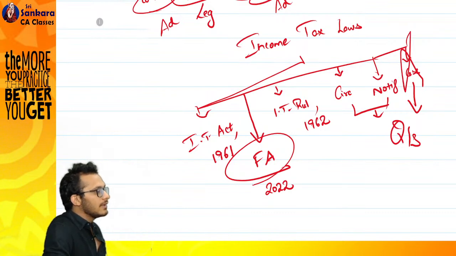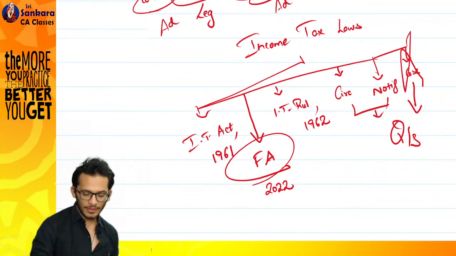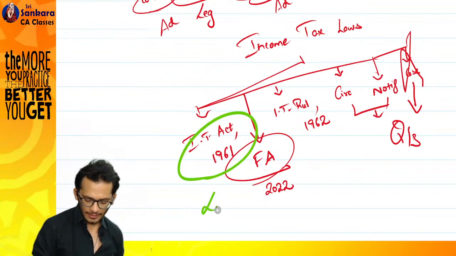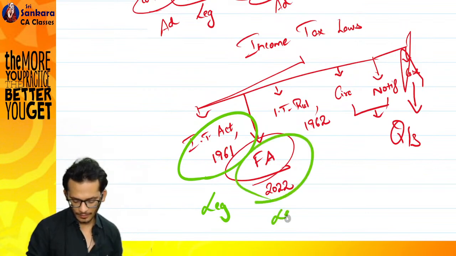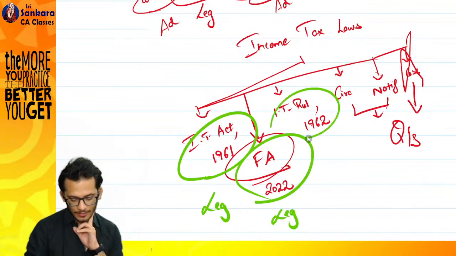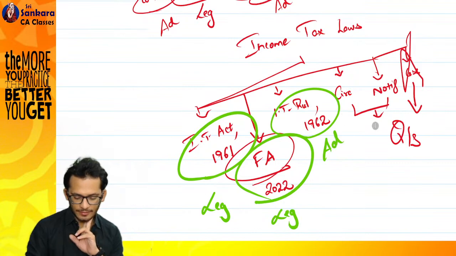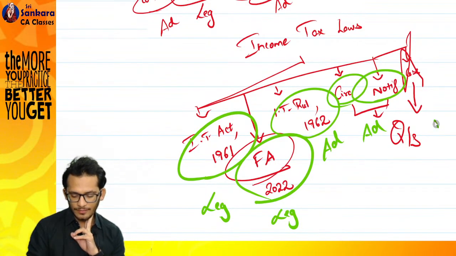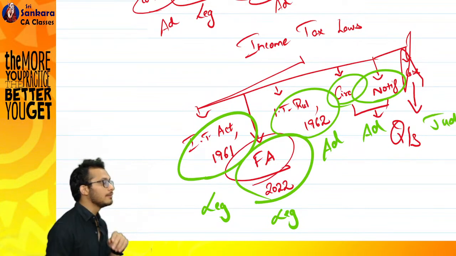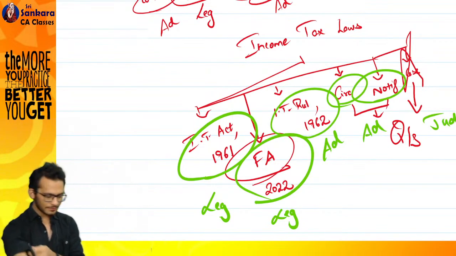Help me out. Income tax act is given by legislative body. Finance act, IT rules, administrative, circulars, notifications, case laws. Clear till here? Question to you.